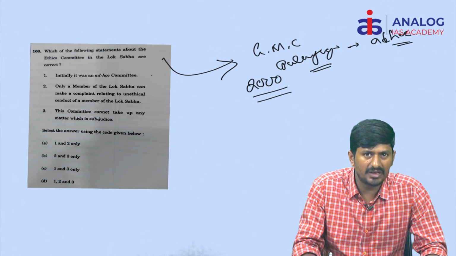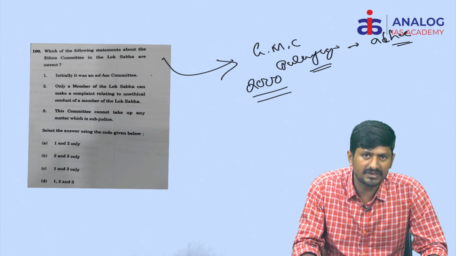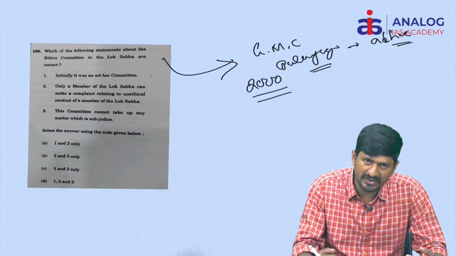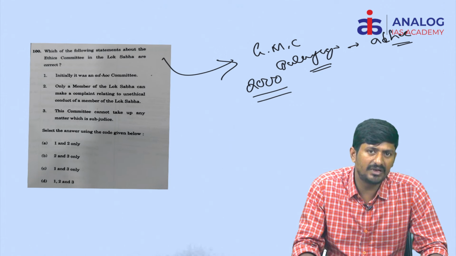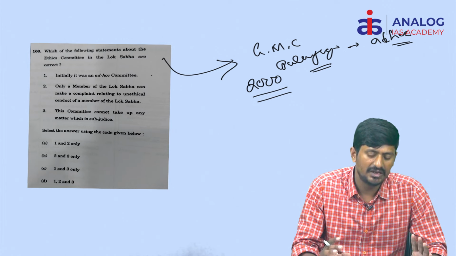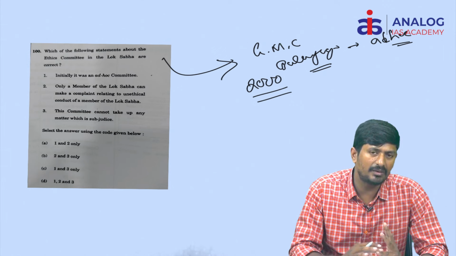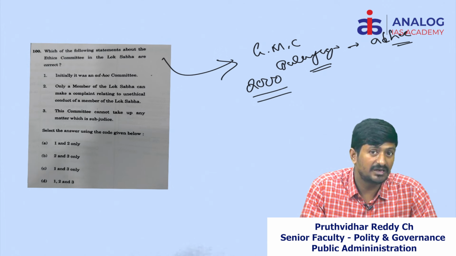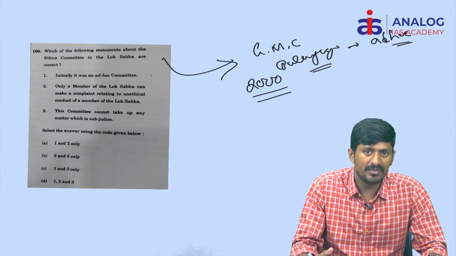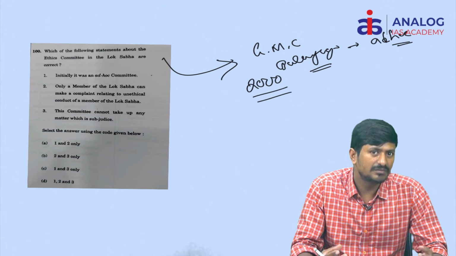Parliamentary committees are those committees which are appointed by the presiding officer of any given house. Secretarial assistance is given by the parliament itself, and the third one is they will be submitting their reports to the presiding officers. If any committee qualifies these statements, that is a parliamentary committee. Next important thing is, in any parliamentary committee, no minister will be a member, except the consultative committees. And why have parliamentary committees been established? In order to have effective supervision over the government.